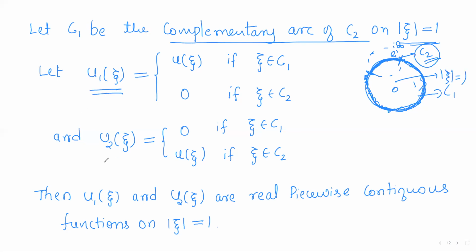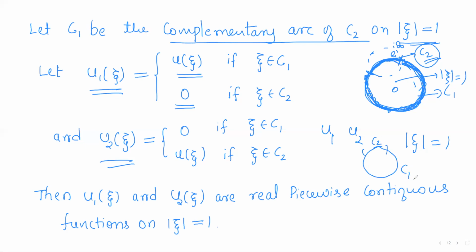Now we shall introduce two functions, u1 and u2. So u1 of z is defined to be u of z itself on the part C1, and u1 of z is defined to be 0 on C2. The unit circle is divided into two parts, C2 and the remaining part C1.